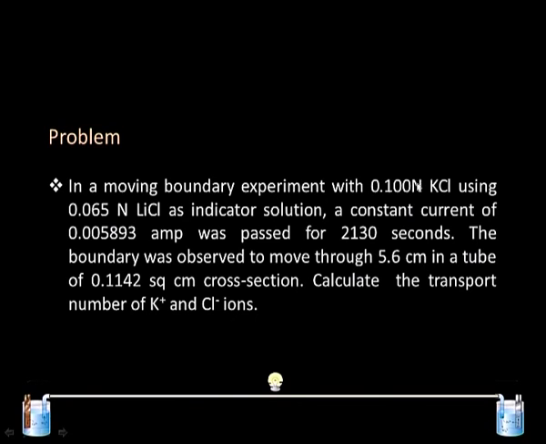We can have 0.100 normal KCl and 0.06 normal lithium chloride. We can easily see the cations are K plus and lithium plus, and the anion is the same, that is chloride. As an indicator solution, a constant current of 0.005893 ampere was passed for 2130 seconds. The boundary was observed to move through 5.6 centimeter in a tube of area 0.144 square centimeter. Then the job is to calculate the K plus and Cl minus ion transport number.